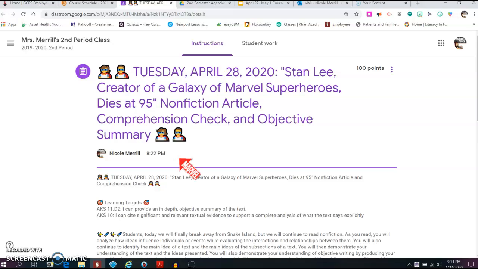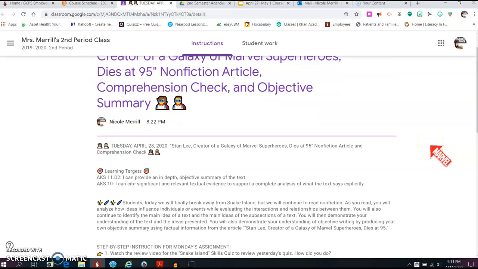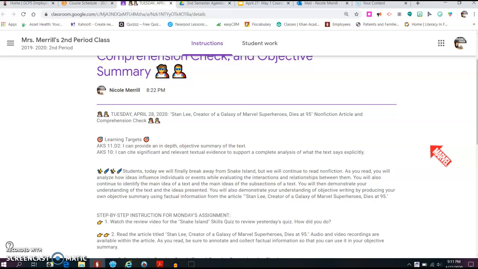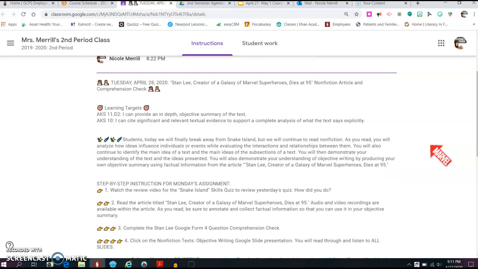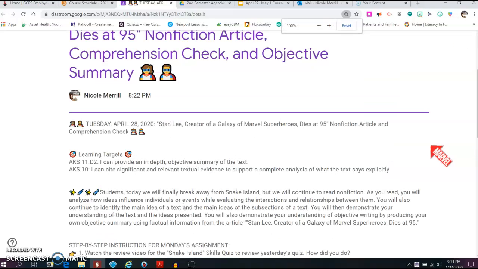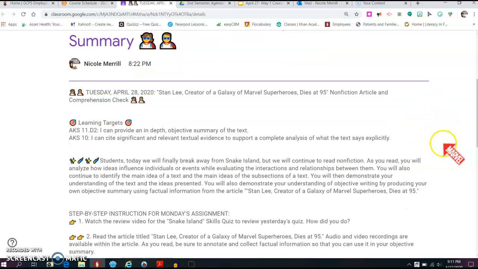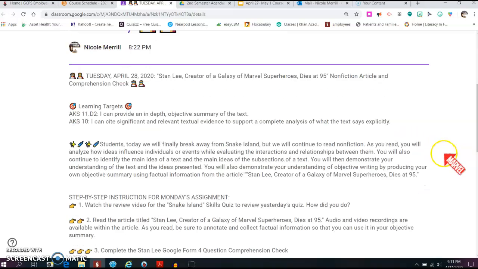So here we have Stan Lee, creator of a galaxy of Marvel superheroes, dies at 95. Nonfiction article, comprehension check, and objective summary. I'm just going to blow this up a little bit. Okay, so now we see that we have our two learning targets. I can provide an in-depth objective summary of the text, and I can cite significant and relevant textual evidence to support a complete analysis of what the text says explicitly.